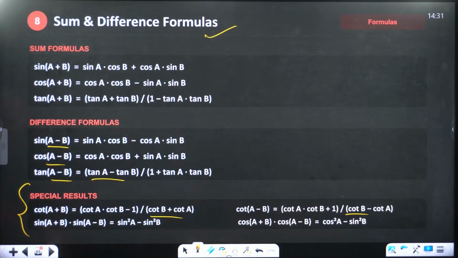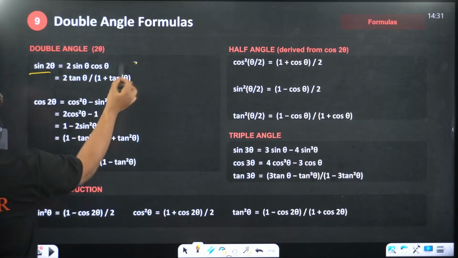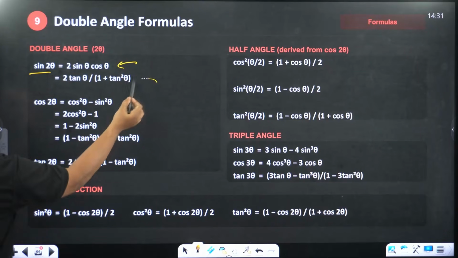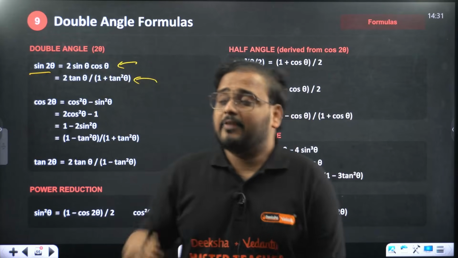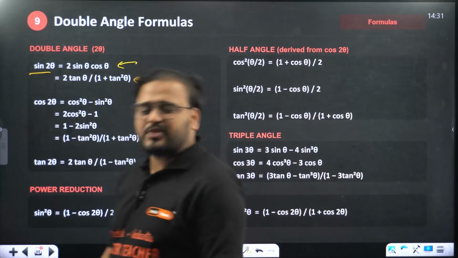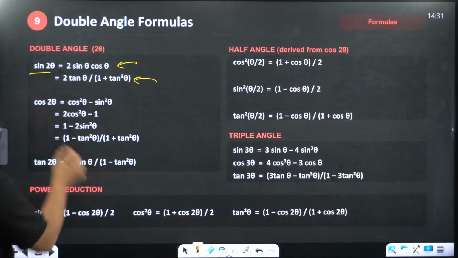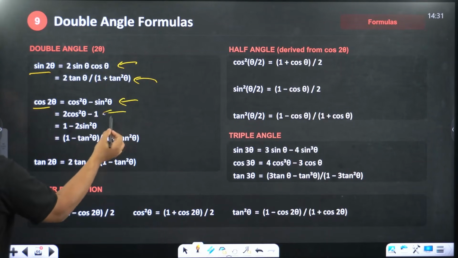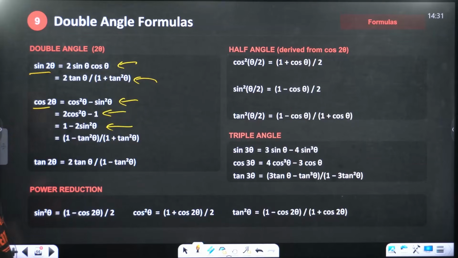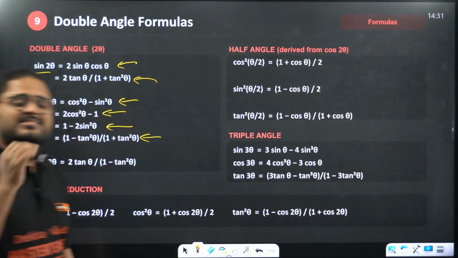Double angle formulas, very simple, right? Sin 2 theta is 2 sin cos, and in terms of tan also it is there. So don't forget the tan part. Tan is very important. It is very extensively used in your substitution questions. Right now it might not be that useful, but later it will certainly help you. Cos 2 theta formula: cos square minus sin square, in terms of cos square, in terms of sin square, all four are very important. This set of formulas is extensively used.